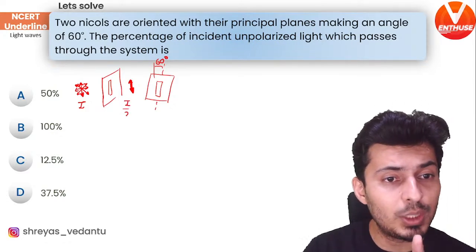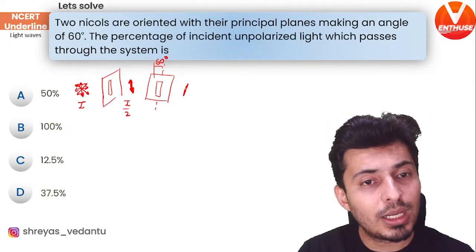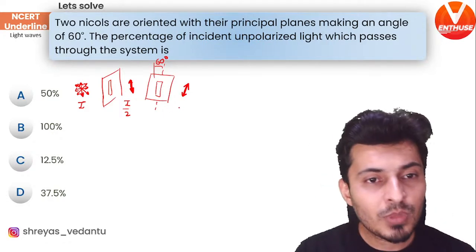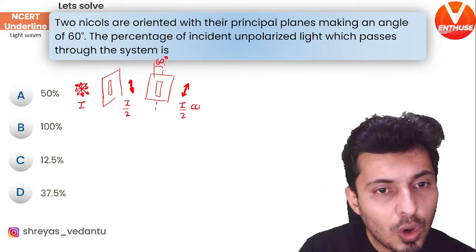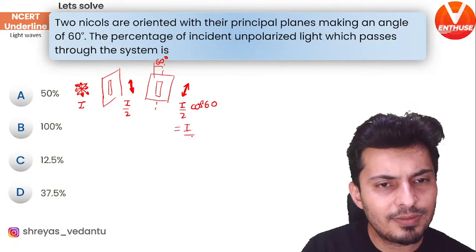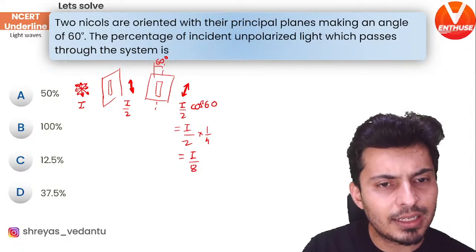It becomes I by 2. When this polarized light passes through the other polarizer, only a component of it goes out by Malus's law. So I by 2 times cos square 60 will pass. Cos 60 is half, so it becomes 1 by 4. So it will basically become I by 8.